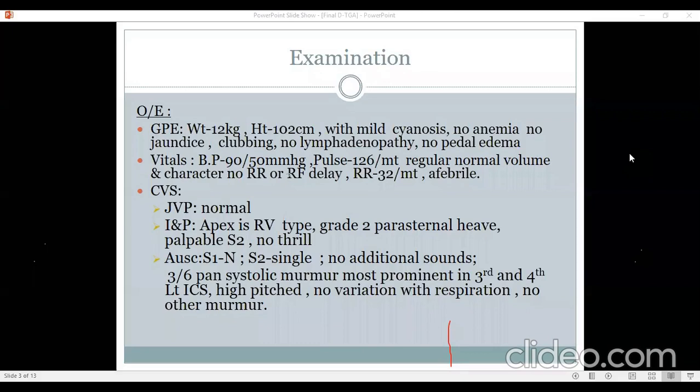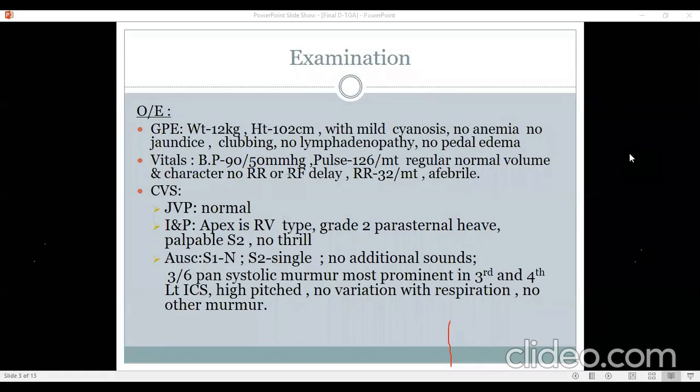So I'm going to think of transposition with intact ventricular septum as the first possibility. The reason being that the history of cyanosis has been present almost since birth. The second thing is that she has lived up to 3 years of age, and if there is a large ASD, then they can survive. Not all, but some of them can survive. TGA with VSD will have more failure and an early Eisenmenger syndrome. Even an intact septum can have it, but TGA with VSD is far more prone to Eisenmenger syndrome than TGA with intact ventricular septum.